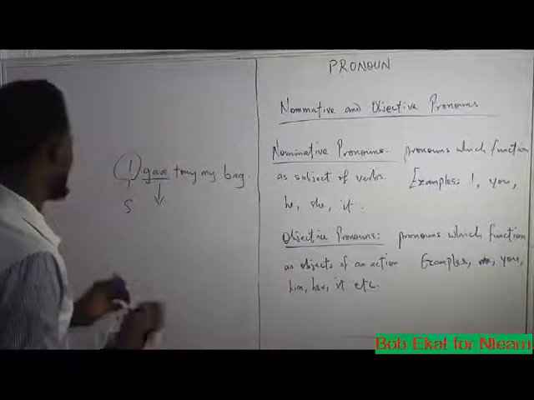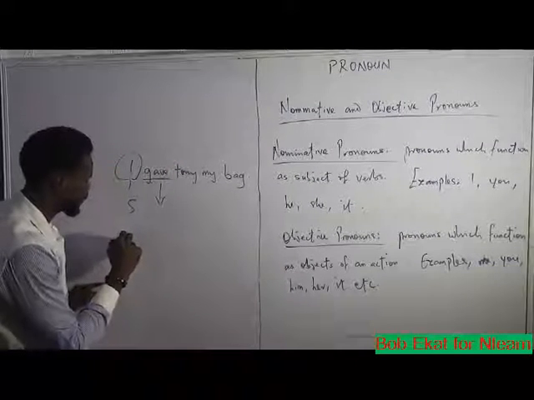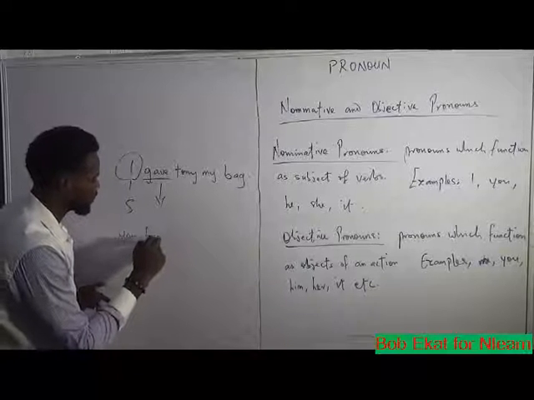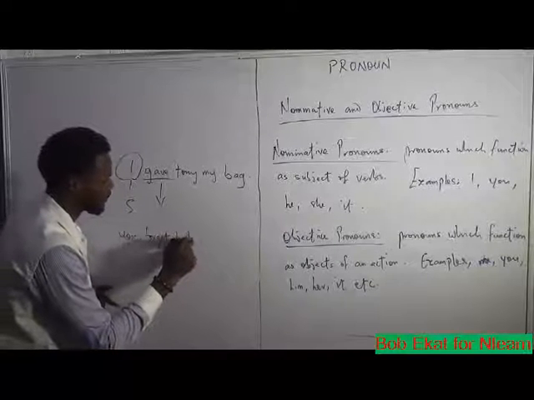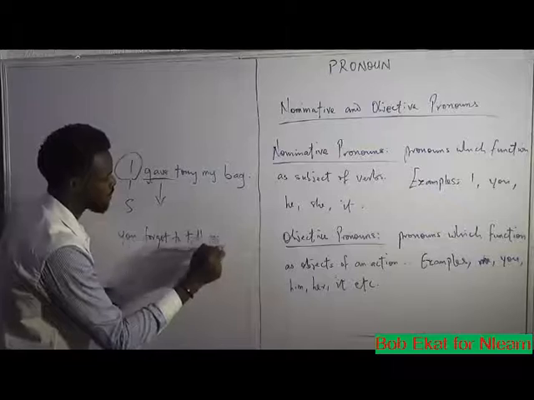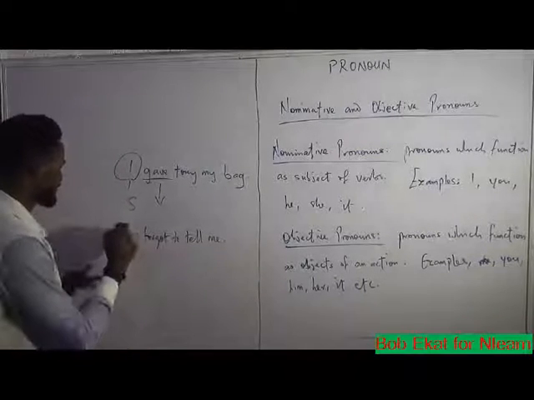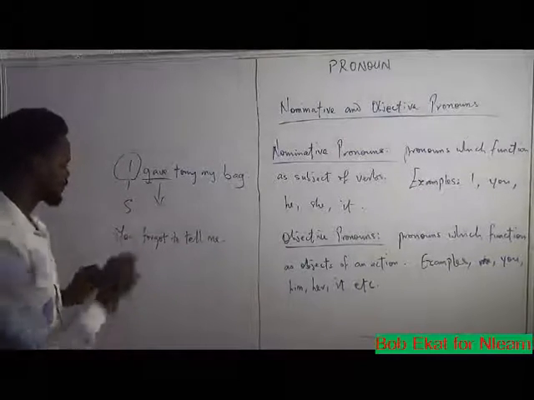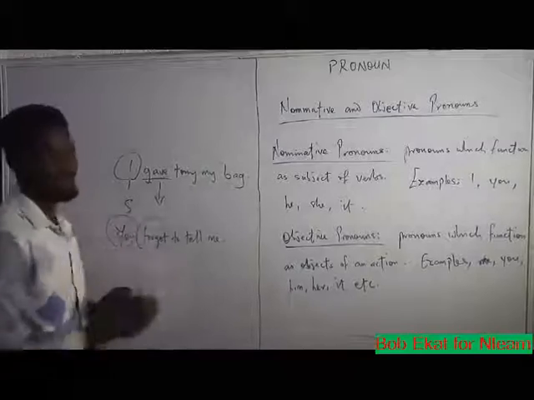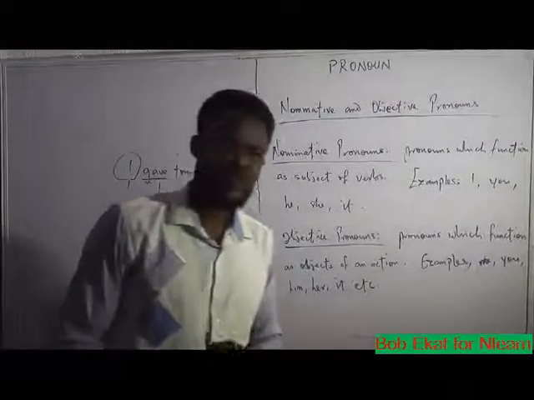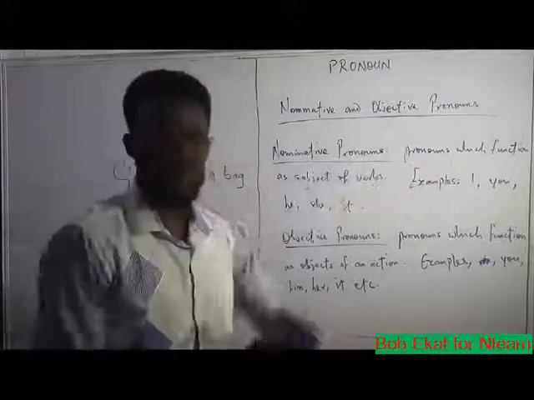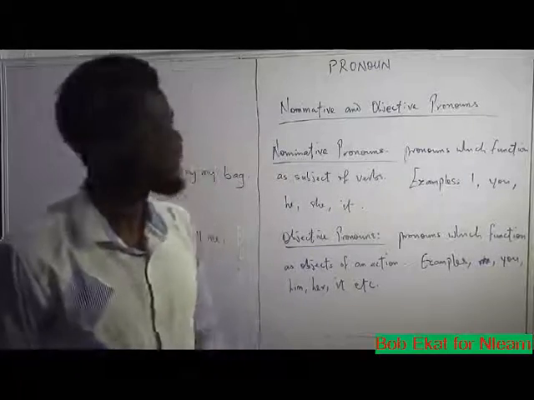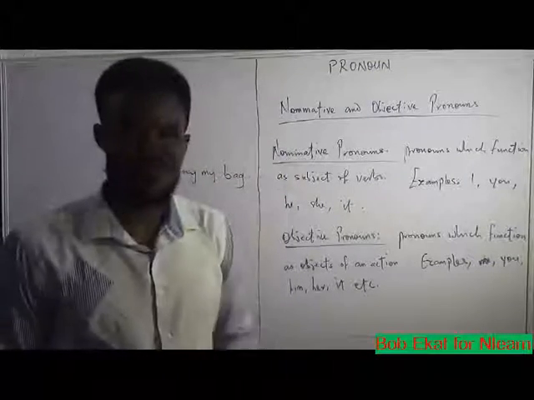You forgot to tell me. In this case, the you is the subject. Forgot perhaps can be said to be the verb. So you also act as a nominative pronoun.